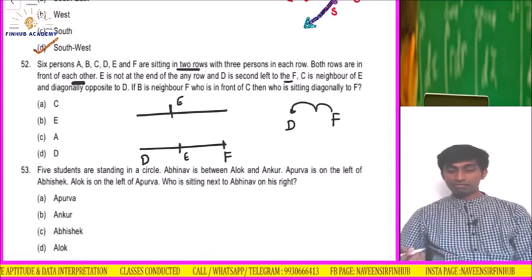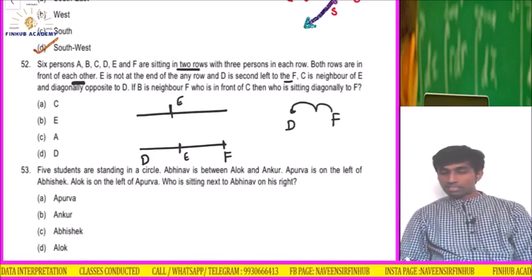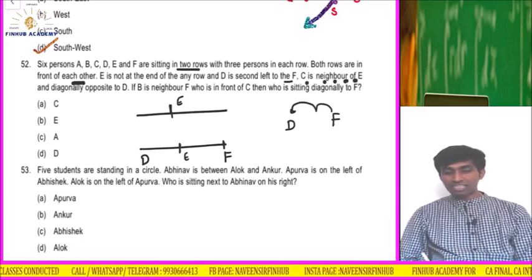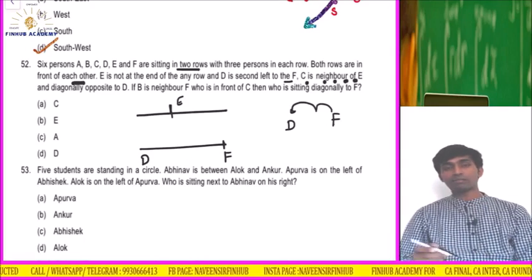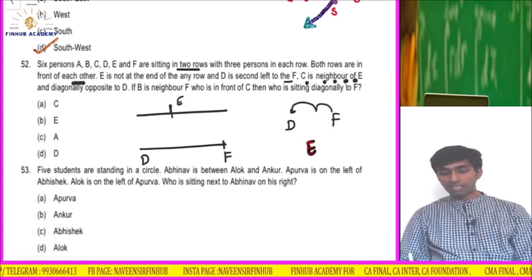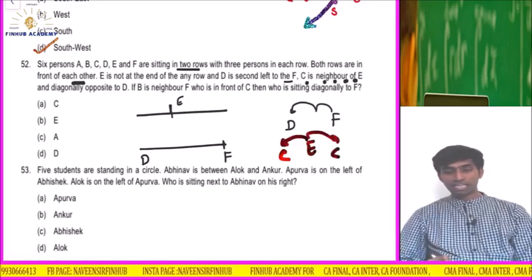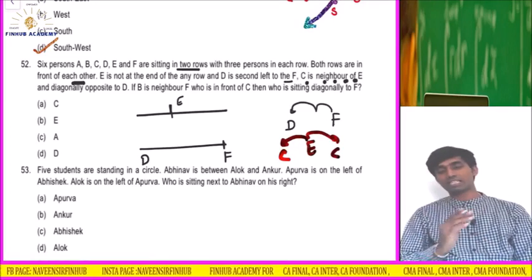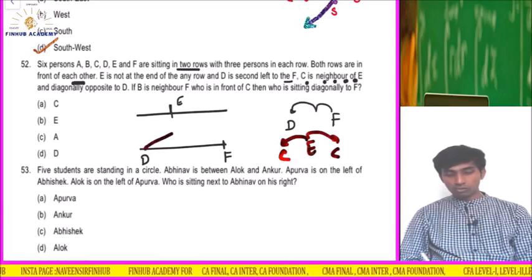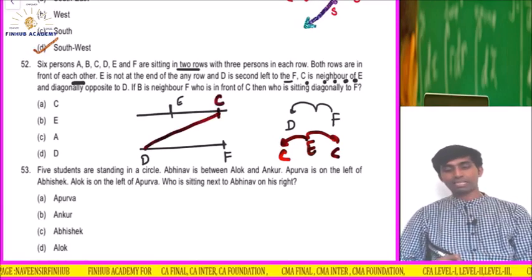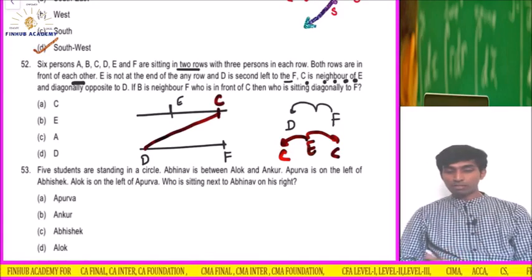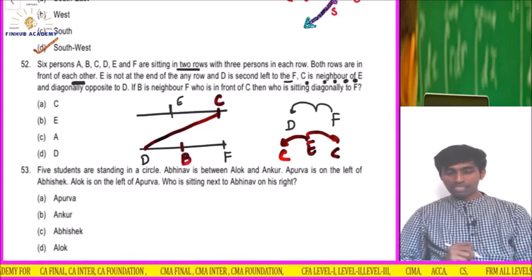So let us check where we should place E. C is neighbor of E. That means E can't be here, because if I take E here, C can't be neighbor. When I say neighbor, either he will be on the left or on the right. C will be on either side of E, and diagonally opposite to D. Diagonally opposite to D means C is here, neighbor of E. If B is the neighbor of F, B is here.